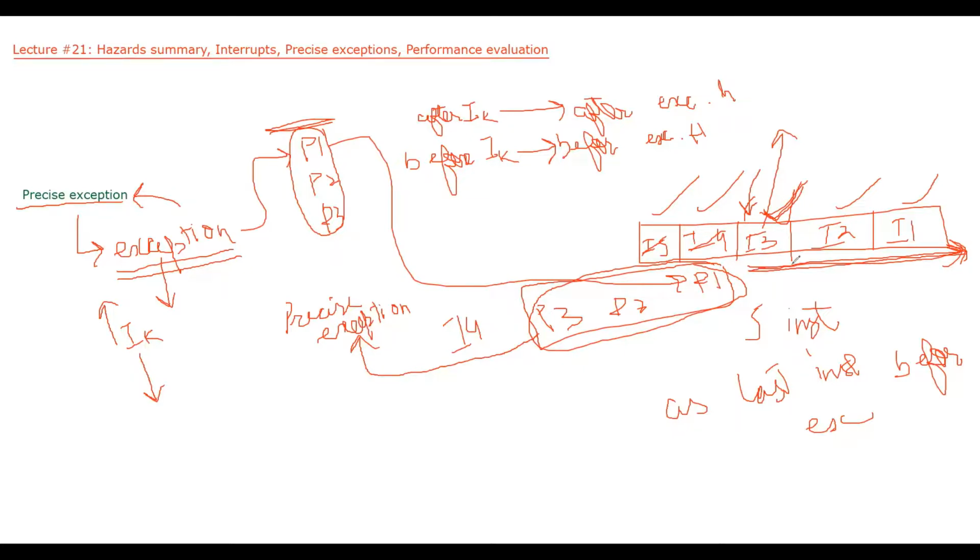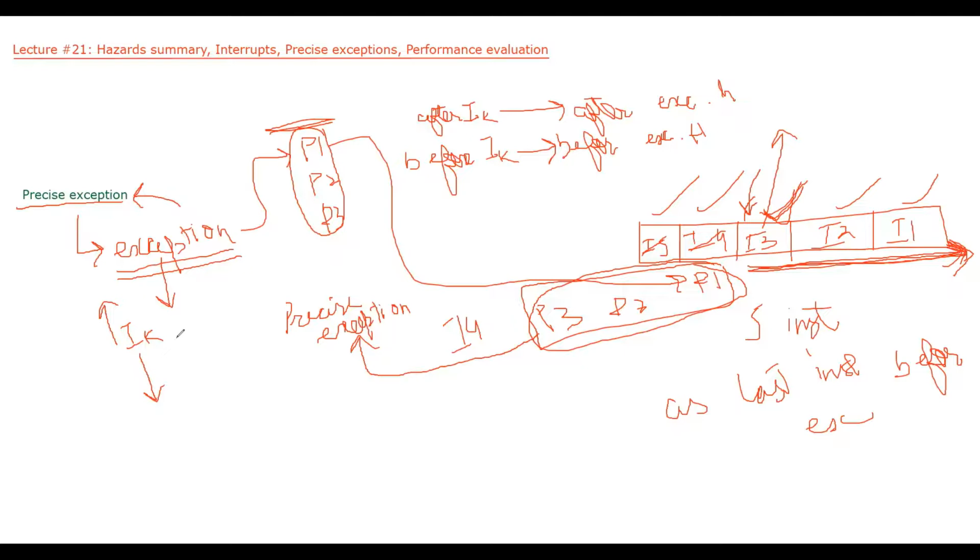And we will allow all instructions before that marked instruction to complete. And then after that instruction, we will allow exception handler instructions to go into the pipeline. And when those instructions are completed, then only we will again start our program. So this is how exceptions or interrupts are handled in our processor pipeline.